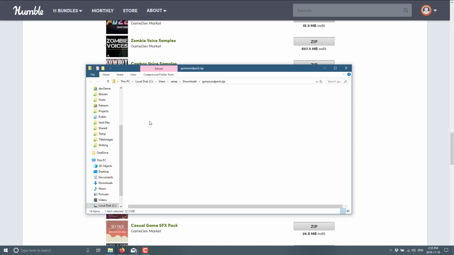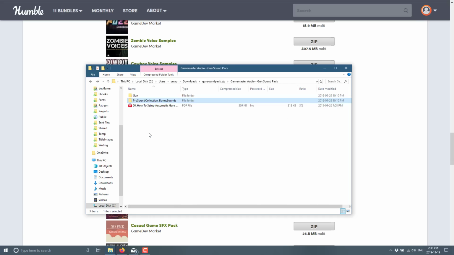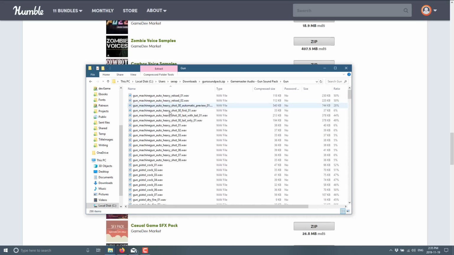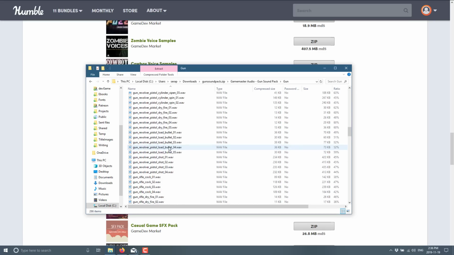Now, obviously, you're going to get different things in each pack. It's from different manufacturers. So in this particular case, we got a how-to PDF file, bonus sounds, including explosions and foley of soldier gear, and so on and so forth. Some pretty good stuff there. And then here in the guns, obviously, we have things like heavy reload, assault. Actually, there's quite a bit here. Pistol cocking, pistol fire, pistol dry fire, load, remove, slide, fast revolver, rifle, sniper rifle, automatic, shotgun, and so on.